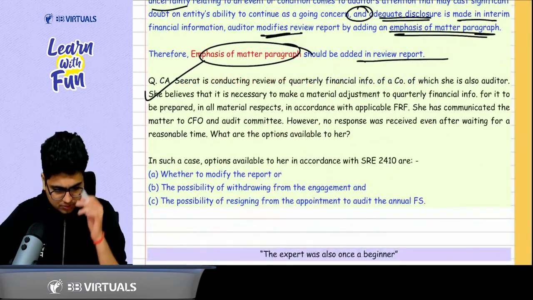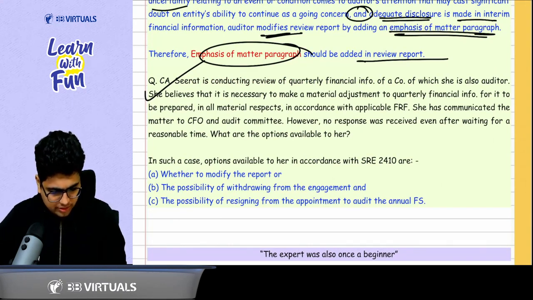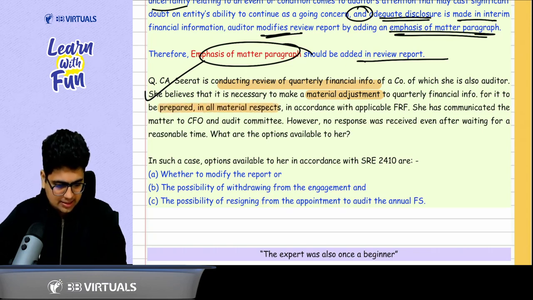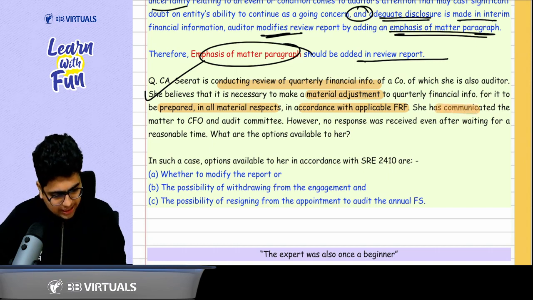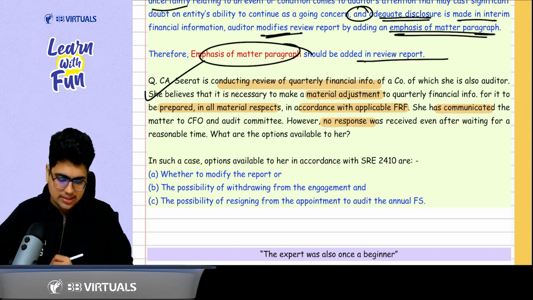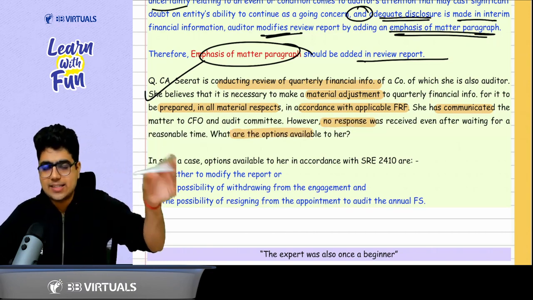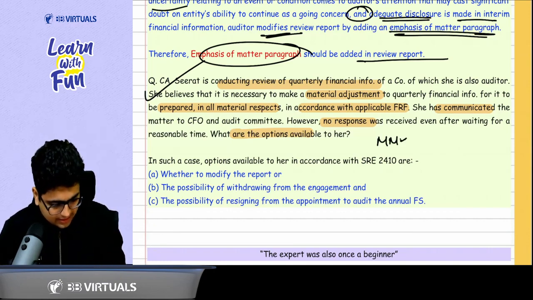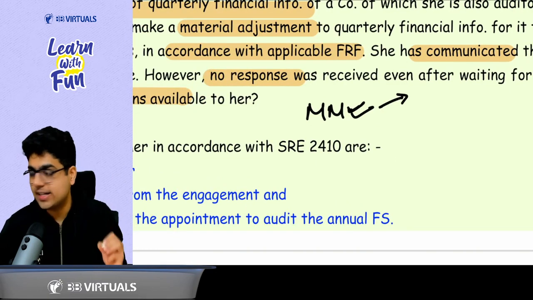Now comes question number 2. It says, while doing the review of quarterly financial information, you feel there is a material adjustment required for it to be prepared in all material respects as per the applicable FRF. This material adjustment is communicated. However, no response is received. What are the options available? Whenever a material adjustment is required and it is not made, can I say there is a material misstatement? Yes, sir.